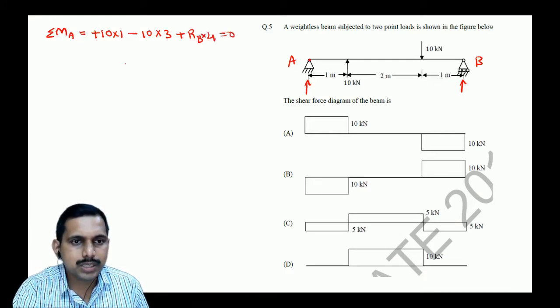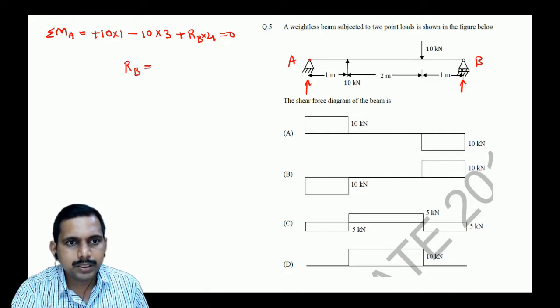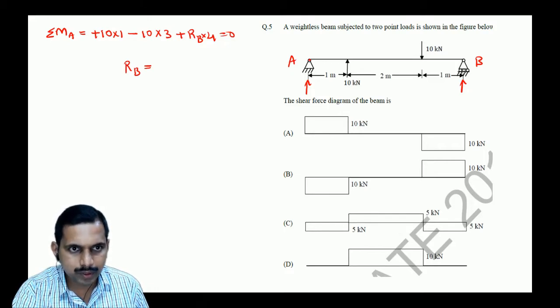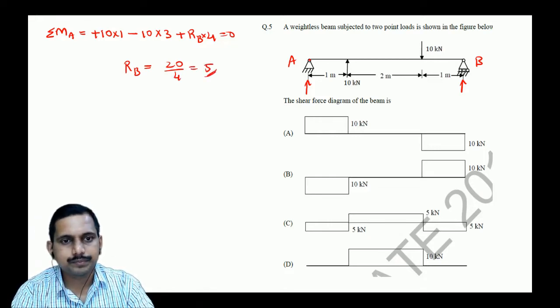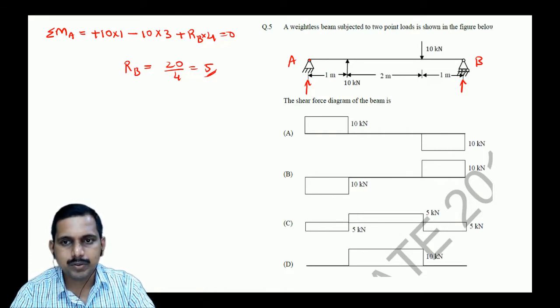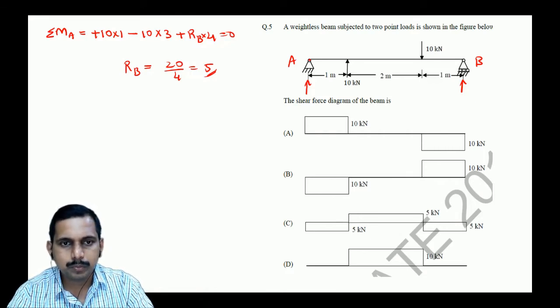So tell me what is RB. What would be RB? This would be 10 into 1 minus 10 into 3, that is 10 into 2, 20 by 4. So it will be minus here. So minus 20 will become plus 20. 20 by 4 would be equal to 5. Is it not, students? Fine. This is RB.